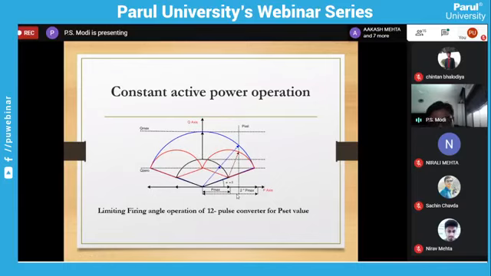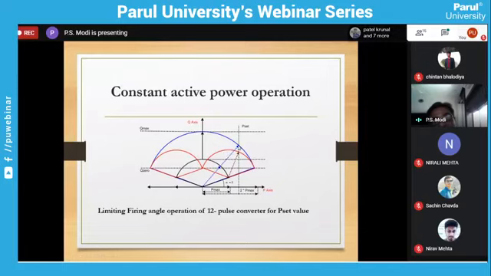Now, what is the advantage of doing this? Suppose this is my required P set. This is my required P, that is, the active power needed. If you go for the same firing angle, with both converters operating at the same firing angle, then consider this blue line: this is alpha, the same alpha for the other converter. Then take the projection for the corresponding Q. Instead of doing this, if I take the first converter at 0 degrees and the other converter at some angle, now you measure the Q, and this Q projection will be lesser.